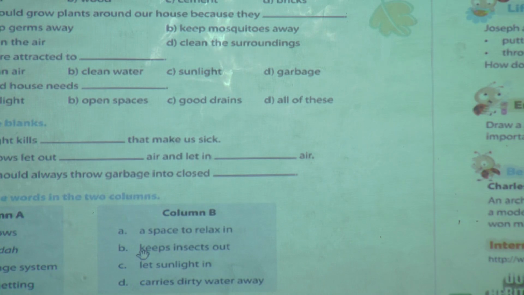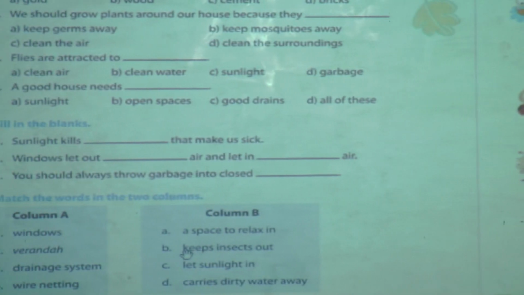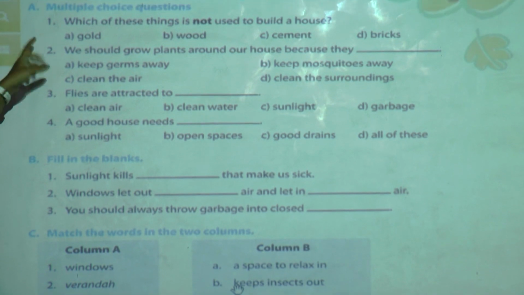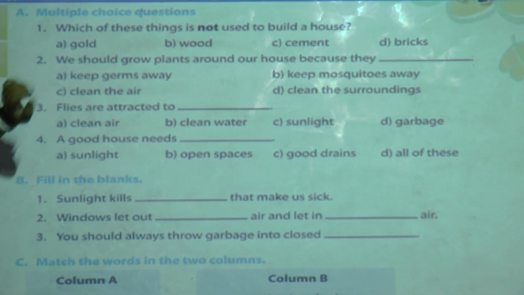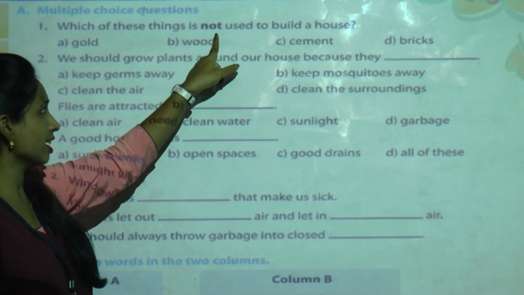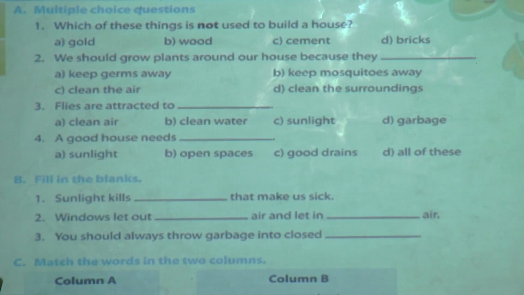Now we will solve our exercise. Page number 26, A question, multiple choice question. What is the first question? Which of these things is not used to build the house? You know what things we require to build a house? We need wood, cement and bricks.